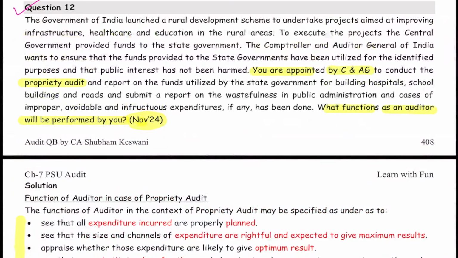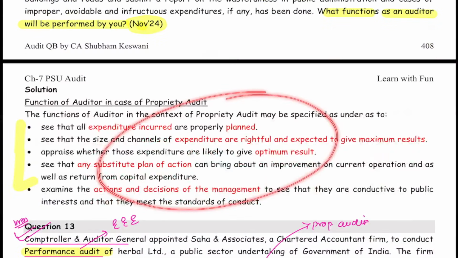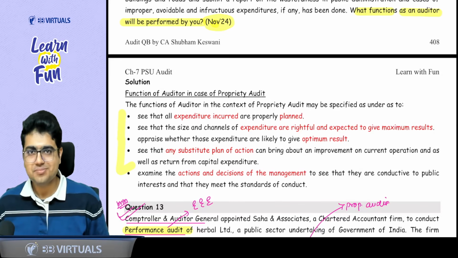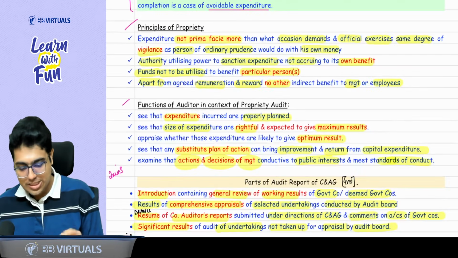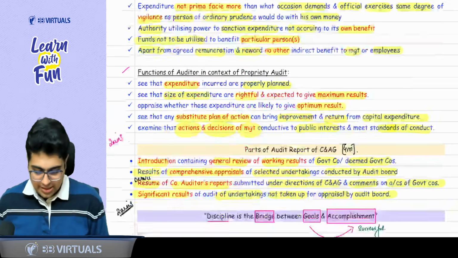So from your question bank, I think we have just completed the November 24 question. See what it says. You are appointed by CNAG to do the propriety audit. What functions will be performed by you? So these are the functions in case of a propriety audit. Got it, sir. Now the chapter is just nearing its end.